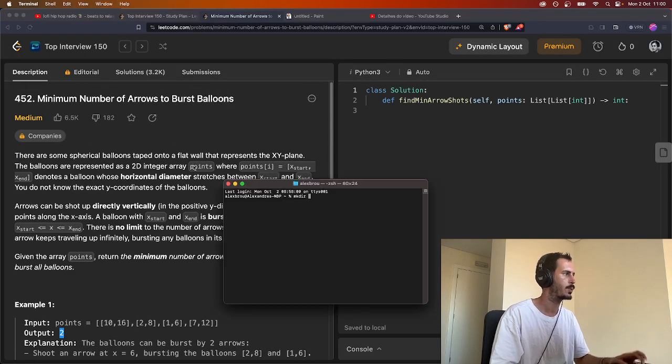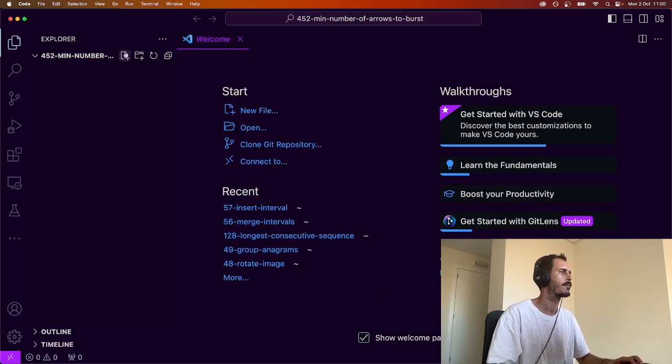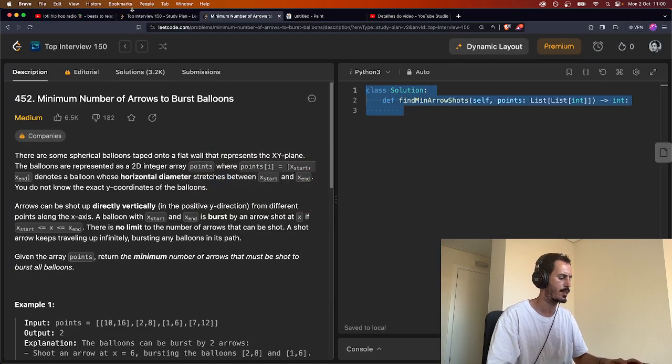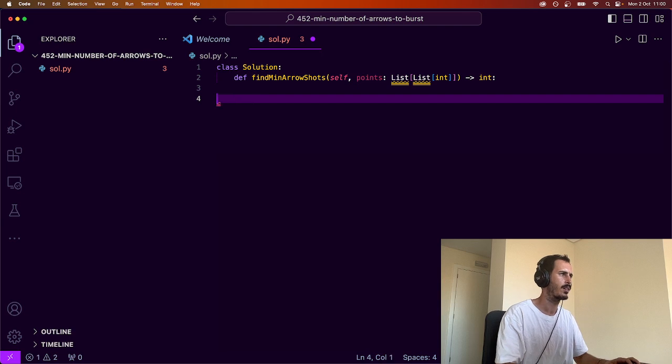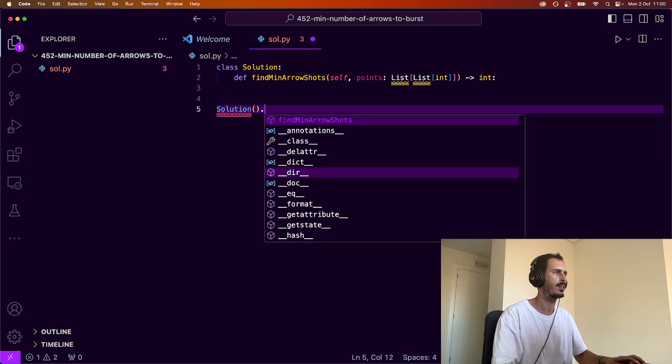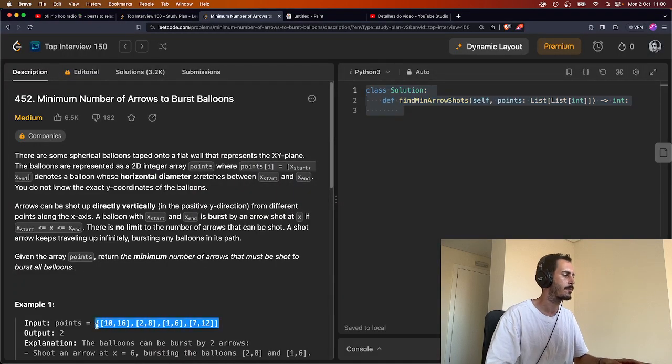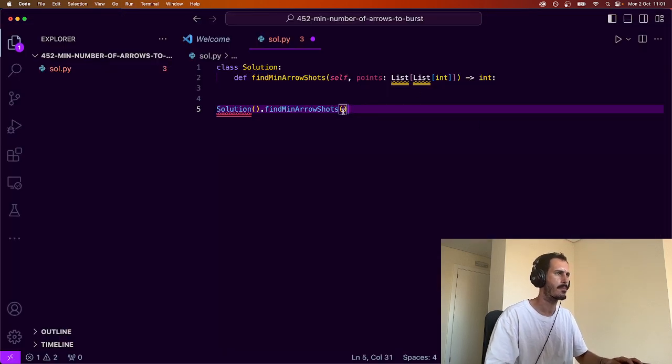So 452, minimum number of arrows to burst. Code 452. Create solution.py, copy and paste this. Solution.find minimum arrow shots, and here.